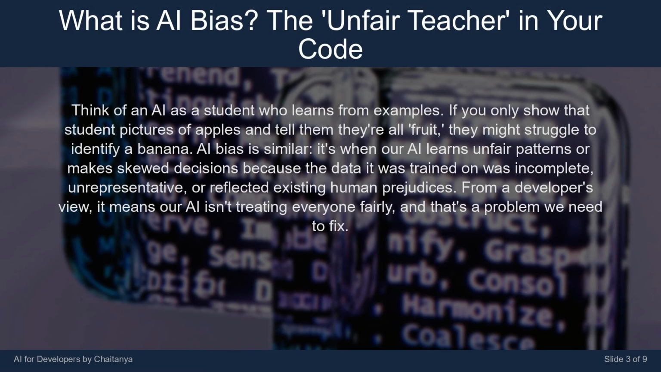Think of an AI as a student who learns from examples. If you only show that student pictures of apples and tell them they're all fruit, they might struggle to identify a banana. AI bias is similar. It's when our AI learns unfair patterns or makes skewed decisions because the data it was trained on was incomplete, unrepresentative, or reflected existing human prejudices. From a developer's view, it means our AI isn't treating everyone fairly, and that's a problem we need to fix.